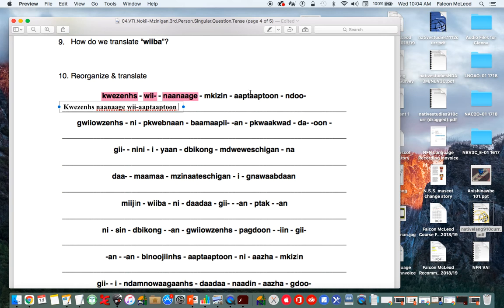And then we got... So this is a prefix. So with that hyphen in front and back means it's a prefix. So indo, and then kizin. So to translate this, the girl wants to untie my shoe later.